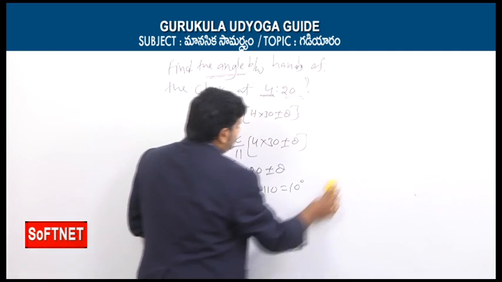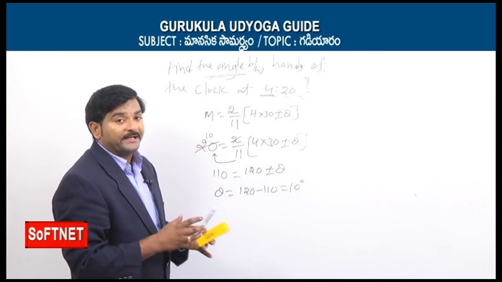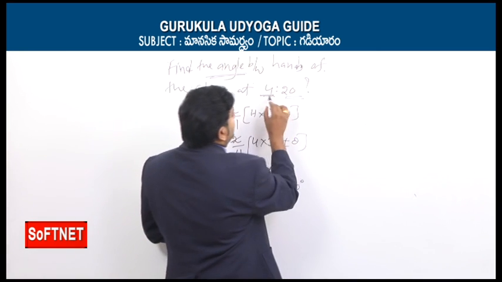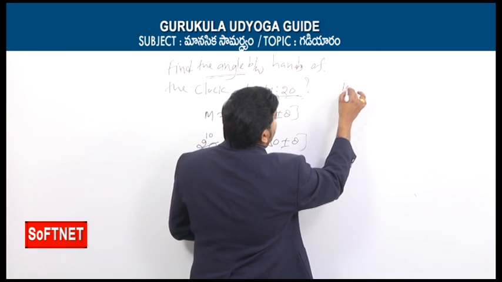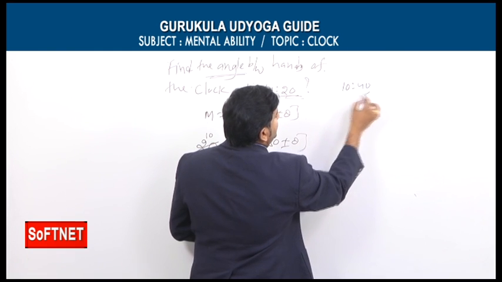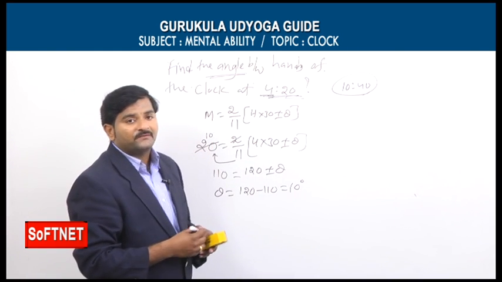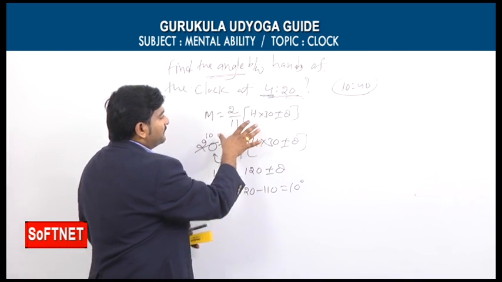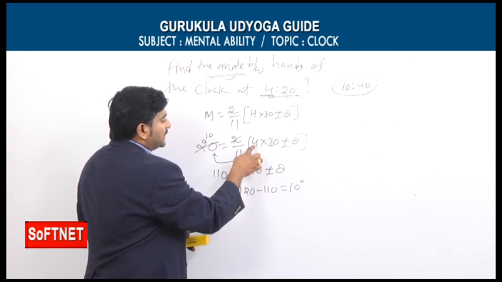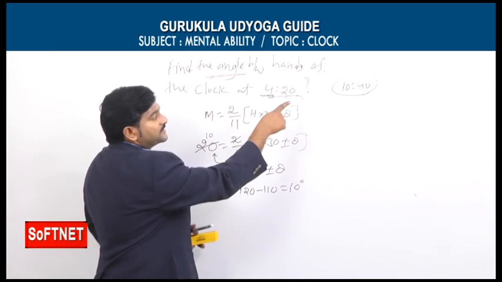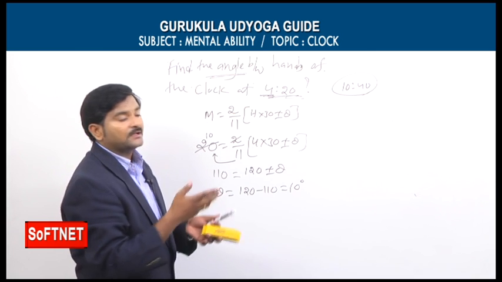Now let's say this is one kind of model, finding the angle. Now for example, let's say instead of 4:20 he gave 10:40. No issue, you can take 10:40 as mentioned. So 10:40 means h, in the same formula, instead of 4 we need to take h is equal to 10, because the hours are 10 hours.